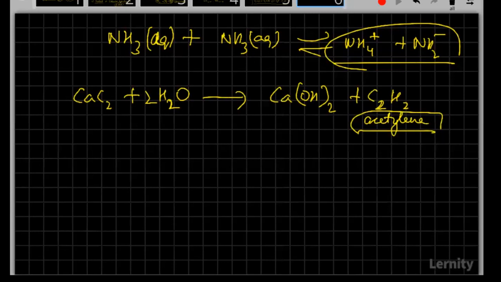Okay, similarly, if I give you calcium carbide and here D2O. D2O, what is the other name for D2O? Yeah, good. So it is heavy water.